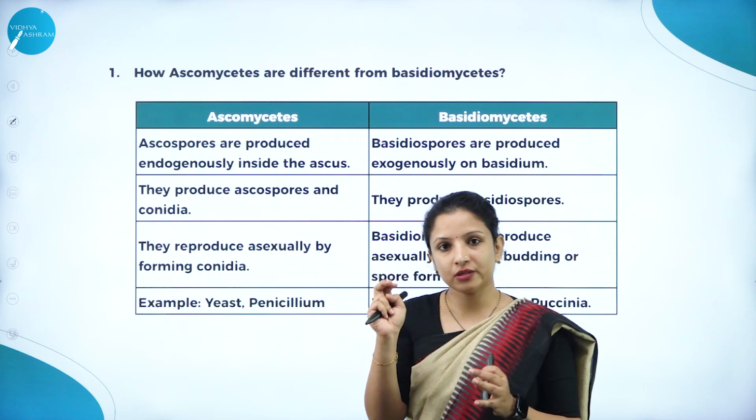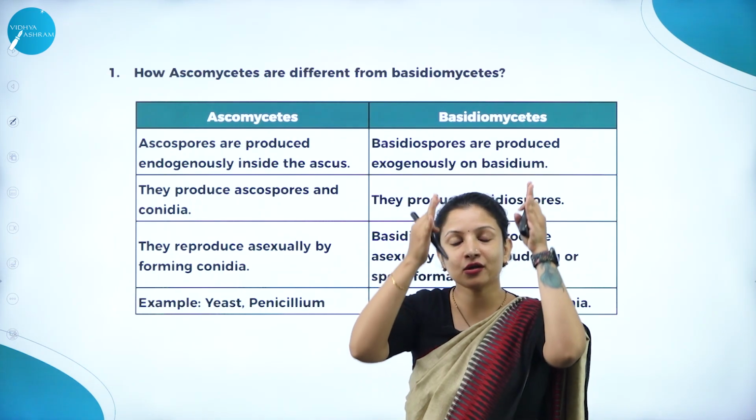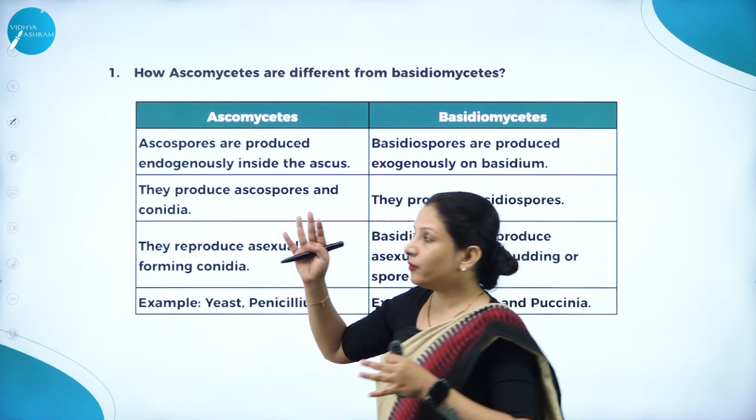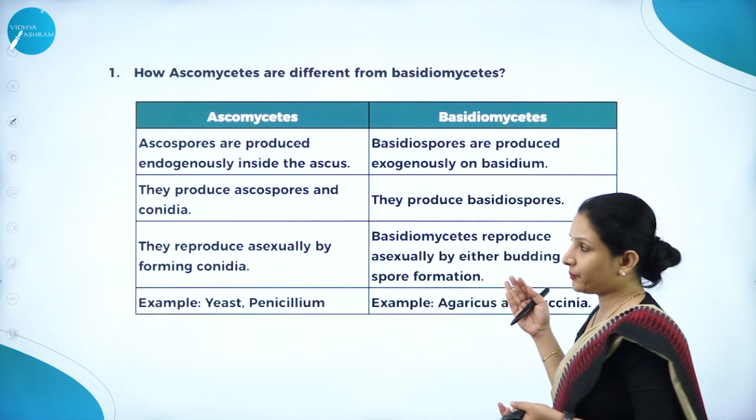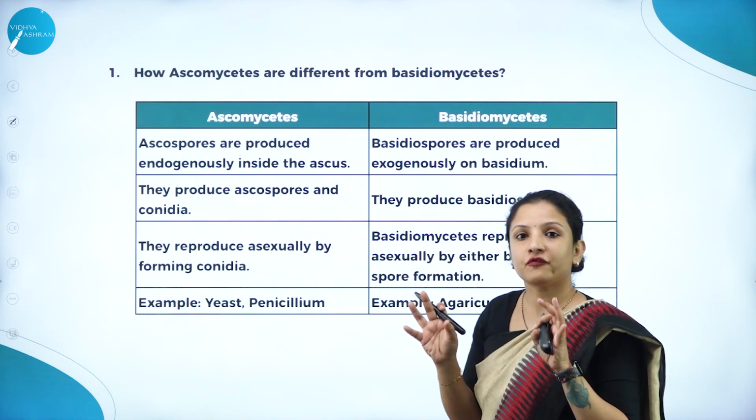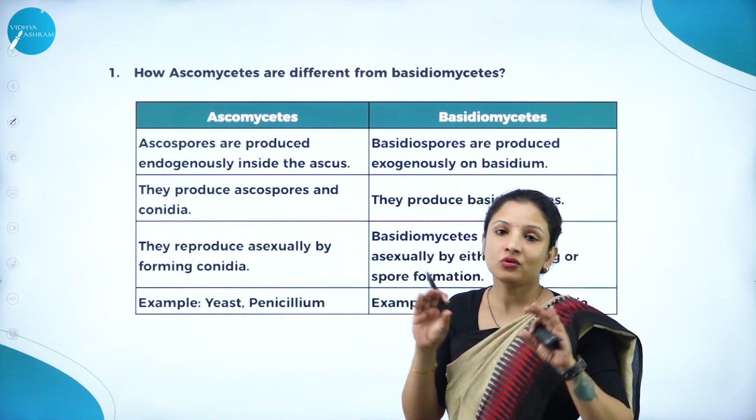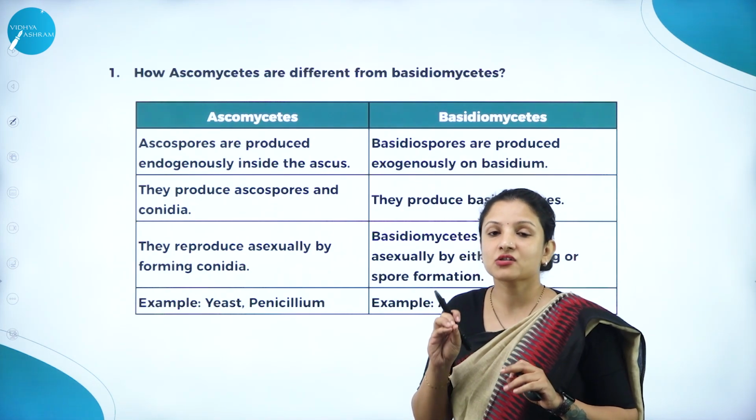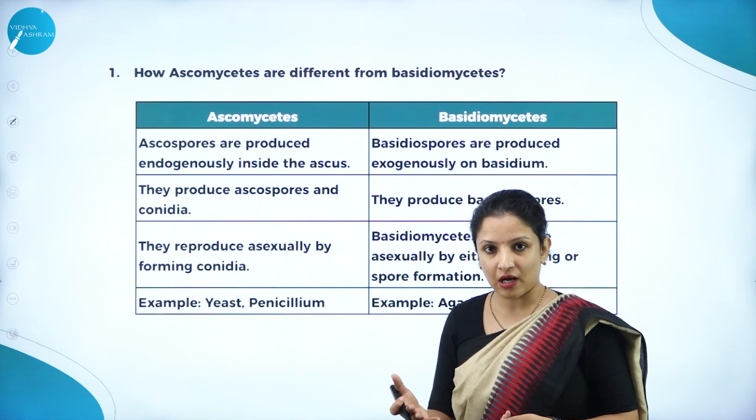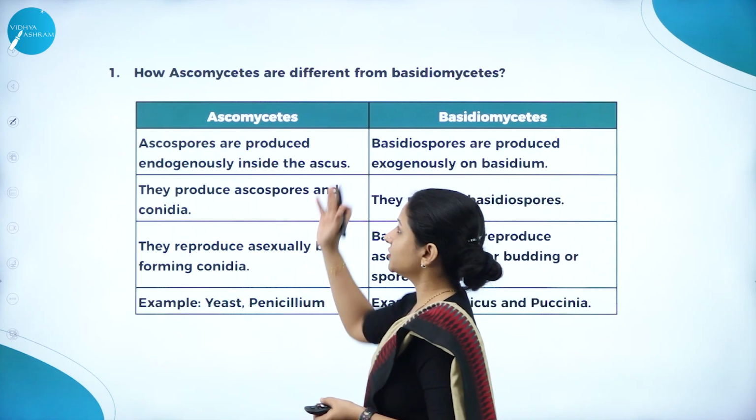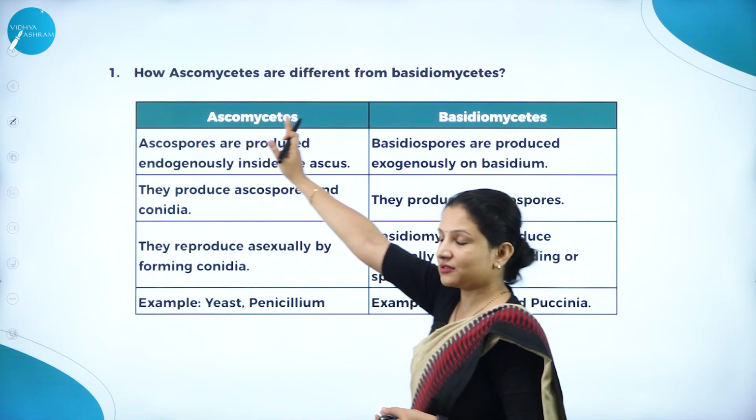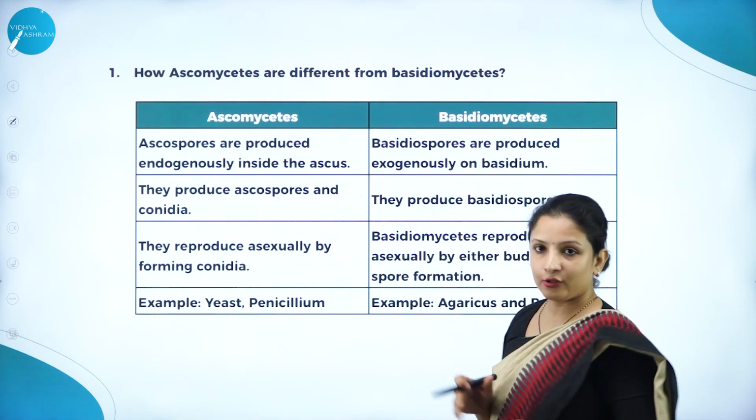Whenever these words come, always make sure that you write it in the form of a column. For example, this question is how Ascomycetes are different from Basidiomycetes, so you have to find the differences between them. Don't write it in the form of a para. There are chances that you may lose marks and it will not be clear also. So make 2 columns. On one side you write Ascomycetes, and on the other you write Basidiomycetes.